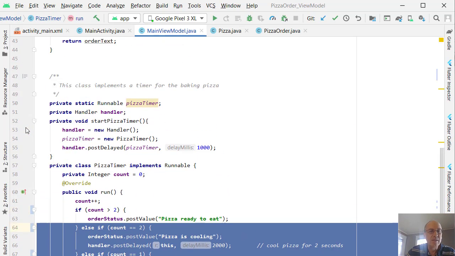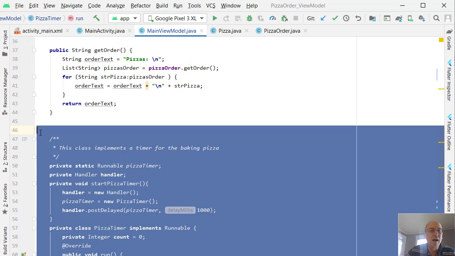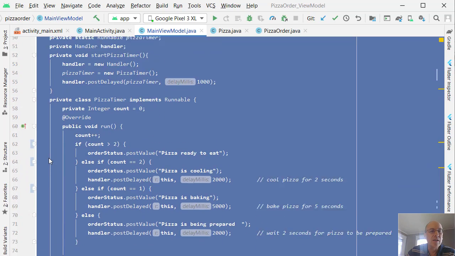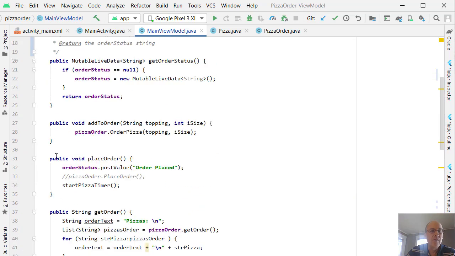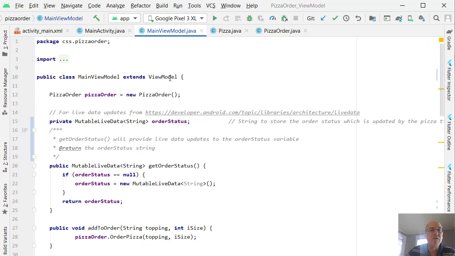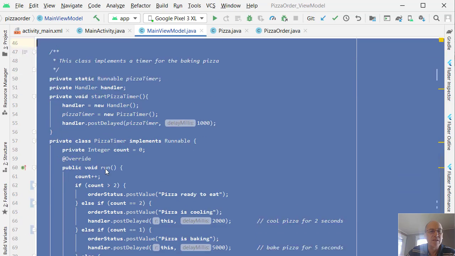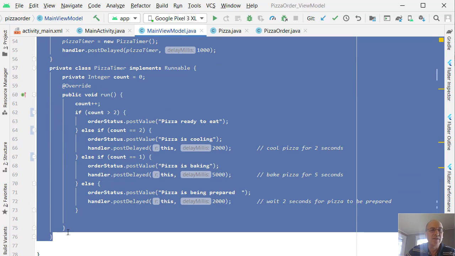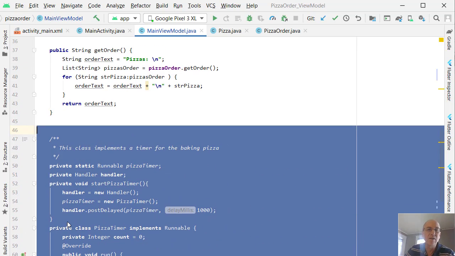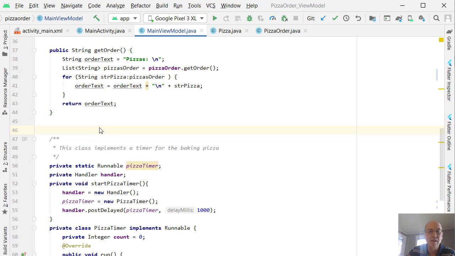But again, this is the code, and it goes inside your view model. So the whole thing, even this private internal class, can all sit inside your view model. There are different ways of doing it, but I thought this would be the least hassle for you to set up. So once this is set up, let's see what happens.